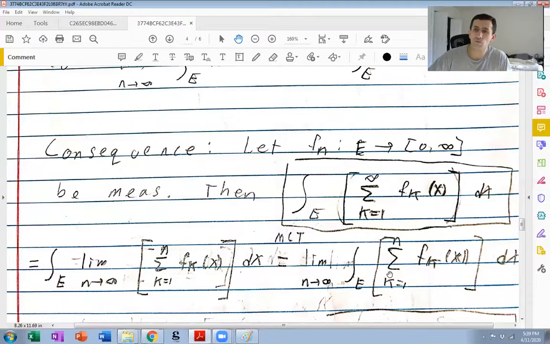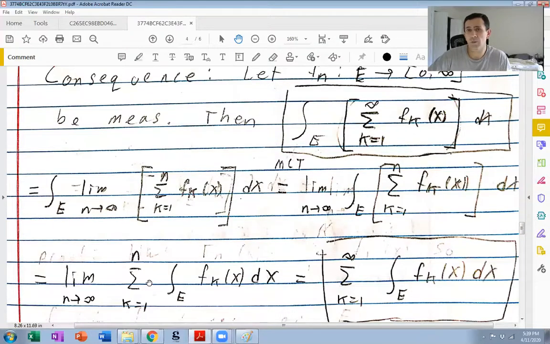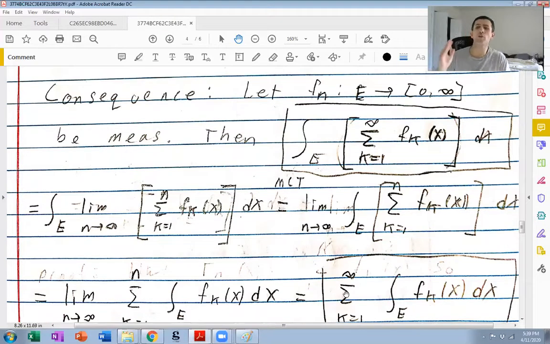So we know that the integral of this finite sum is the sum of this finite integral, but these are non-negative numbers, so the finite sum as n goes to infinity exists, and that's the infinite sum. So we've carefully proven that the integral of an infinite sum is the infinite sum of an integral as long as we have non-negative measurable functions.